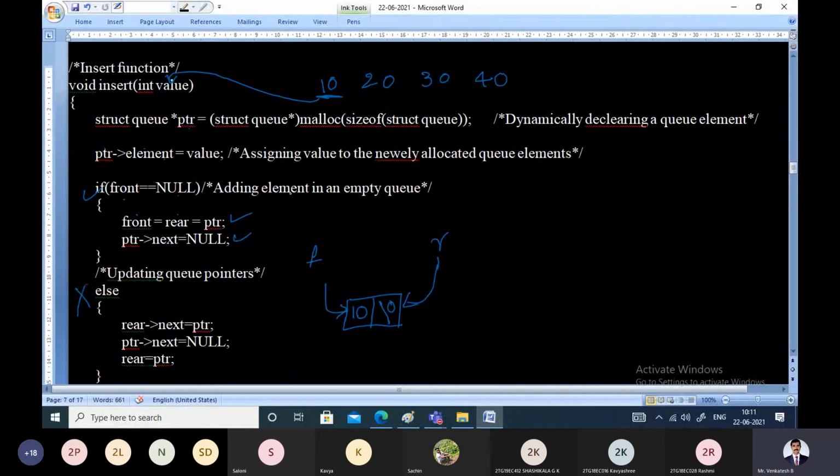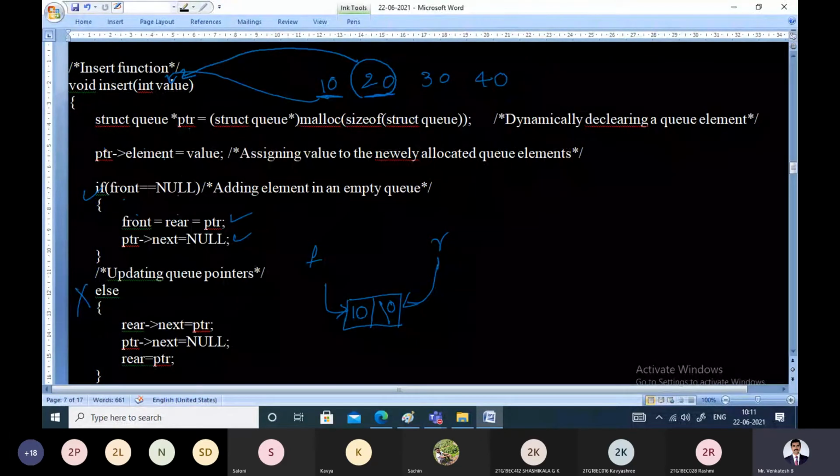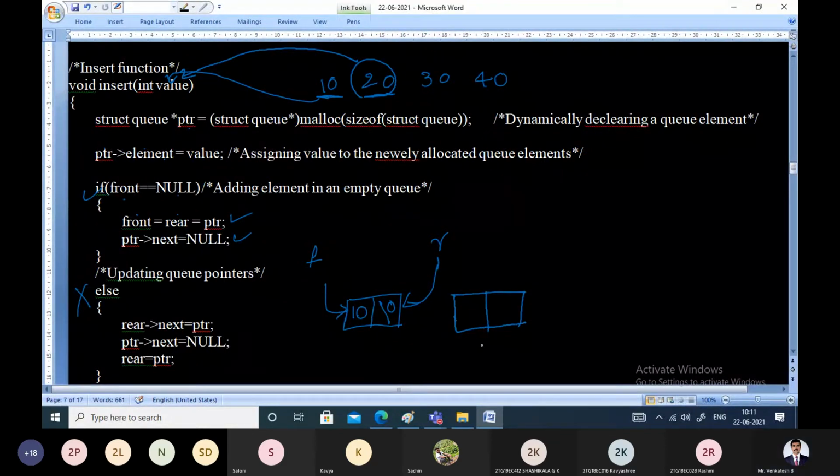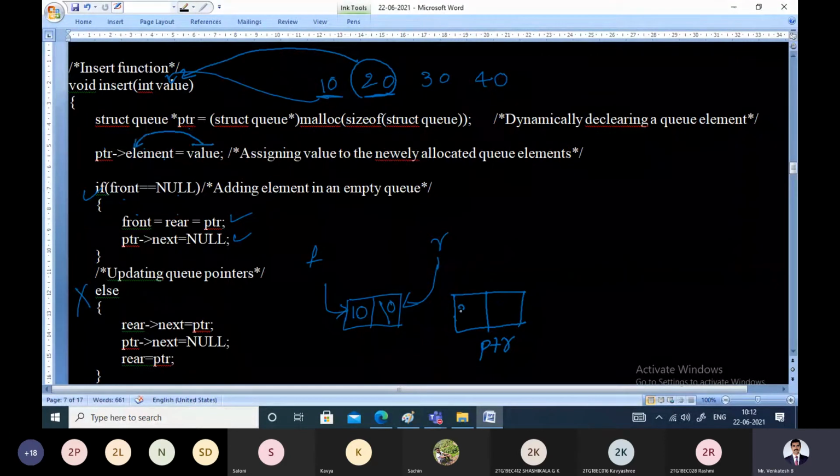Let us assume that you have called the insert function once again, and now you want to insert the element 20. So 20 will be passed as the value. As usual, we take a new node ptr and allocate memory for it using the dynamic memory allocation function malloc. Then in the element field of ptr, store the value 20.